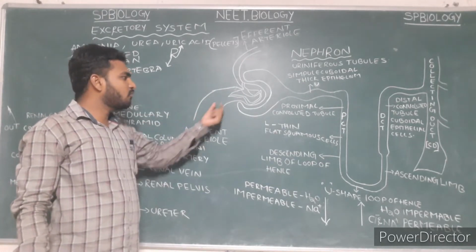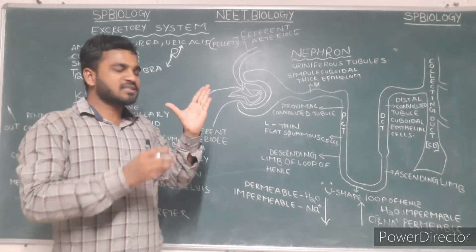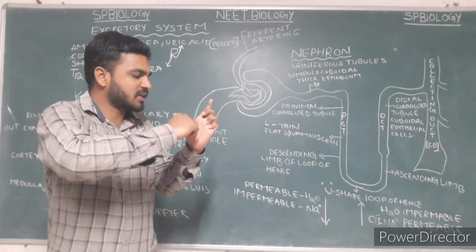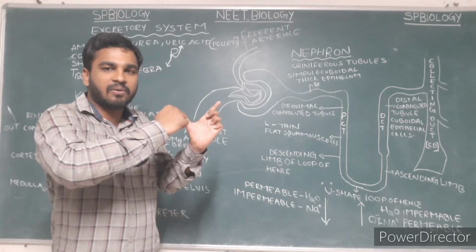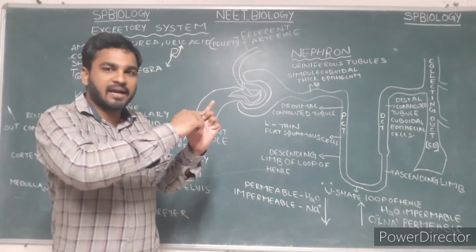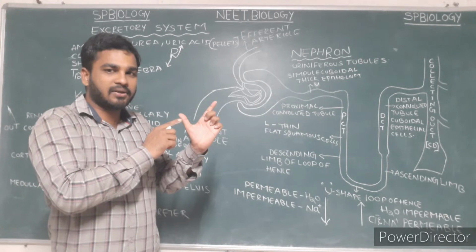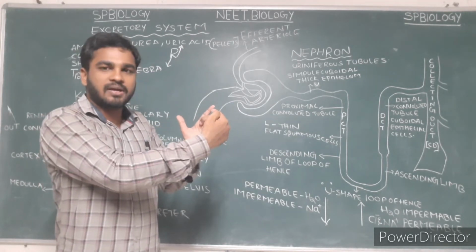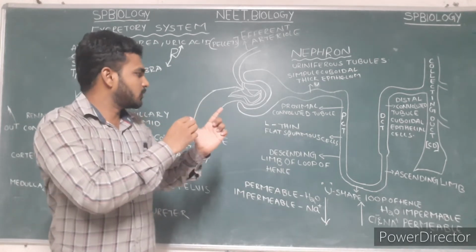The afferent arteriole forms the glomerulus. Bowman's capsule is a cup-like structure. The afferent renal arteriole is wider and the efferent renal arteriole is narrower.